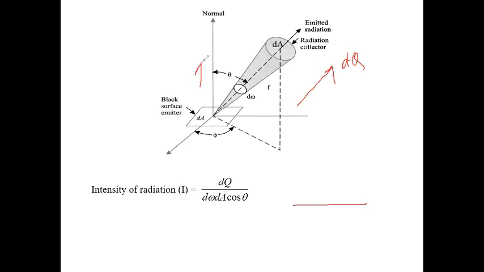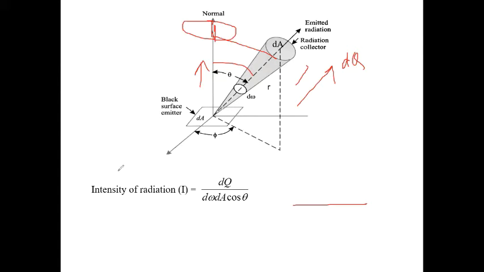This is your normal direction, this angle is theta, and the area is dA. Projected, this area is dA cos theta.